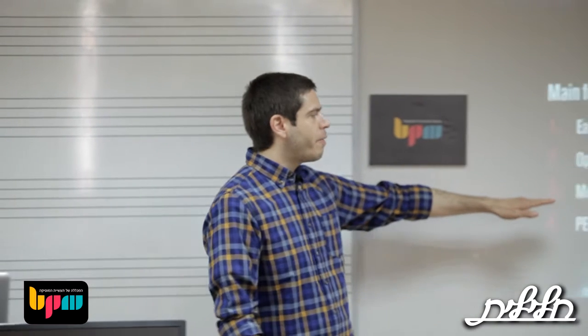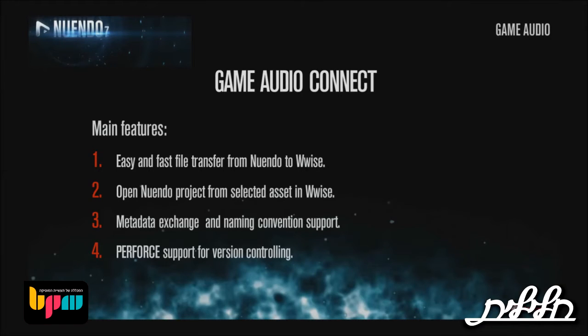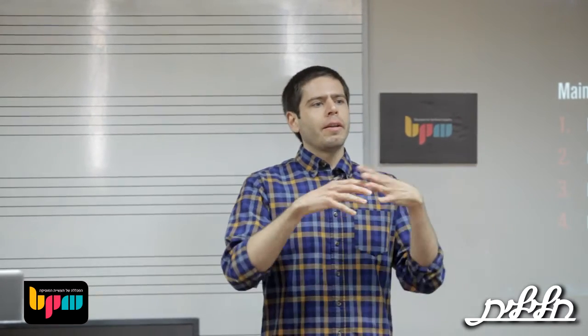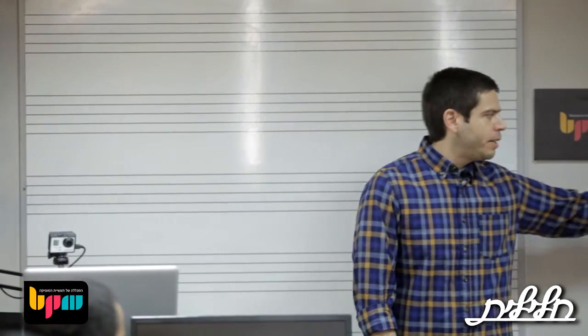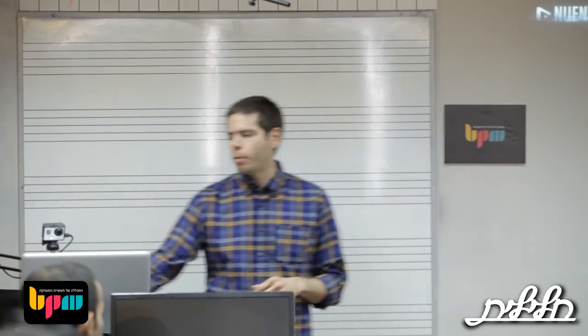And also, apart from the metadata, which is very, very important, the naming scheme, Perforce is one software that is also supported that will keep everybody in the same version, because it's very important that nobody goes to a previous version. They all need to have a steady workflow in the same latest version, and that's what Perforce is all about. This is not needed, but it's there. If you are working in a network, it's definitely the way to go.